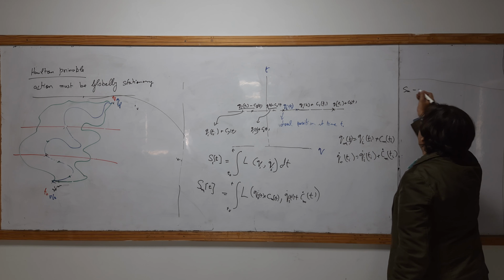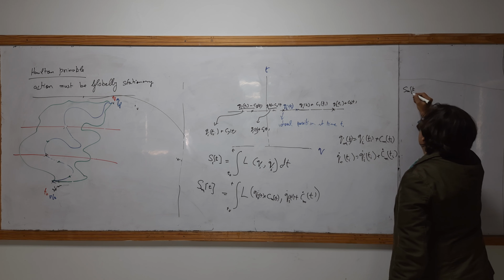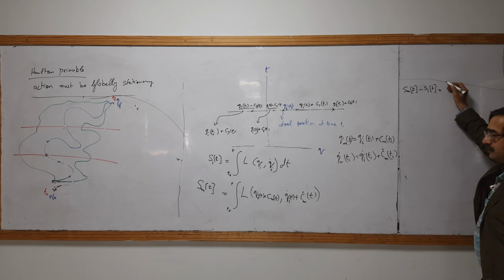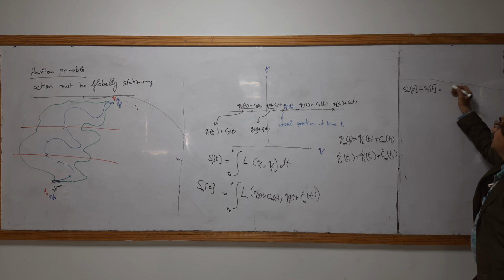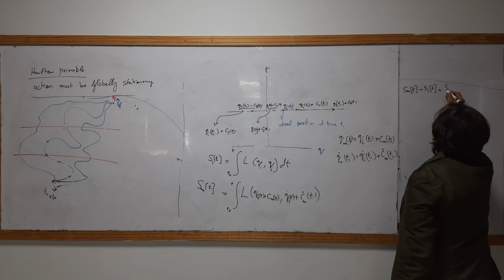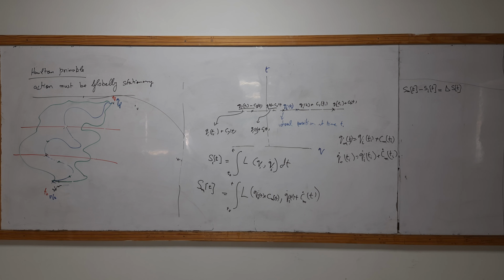So Sm minus Si, Smt minus Sit, that will be delta, so different. But if this change is very small, that change must be very small.